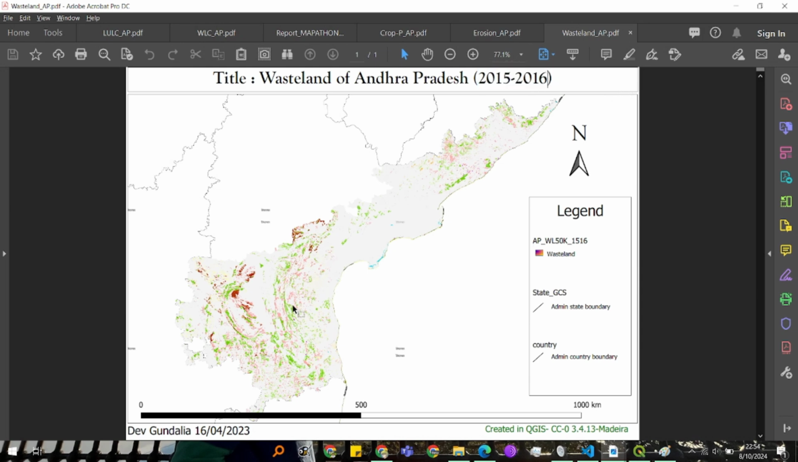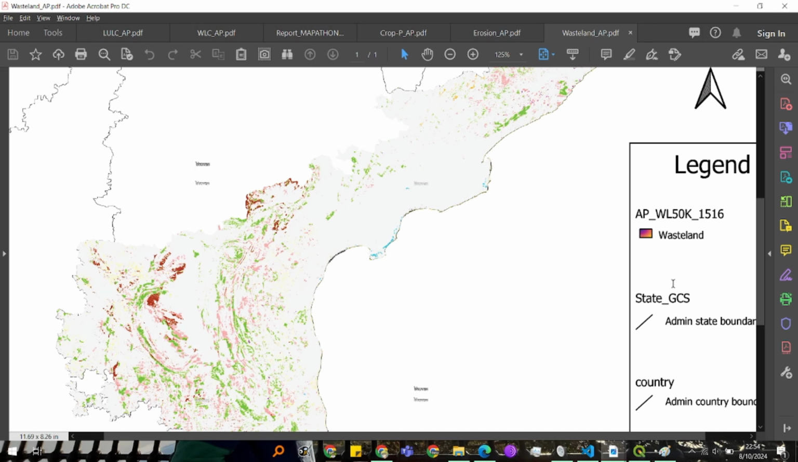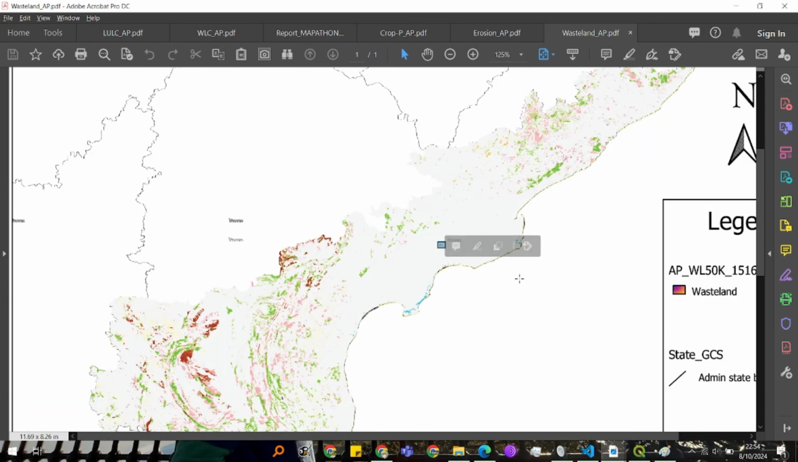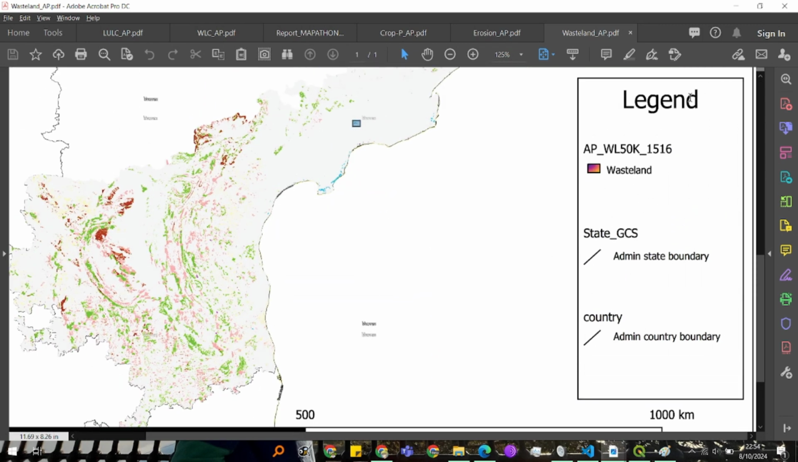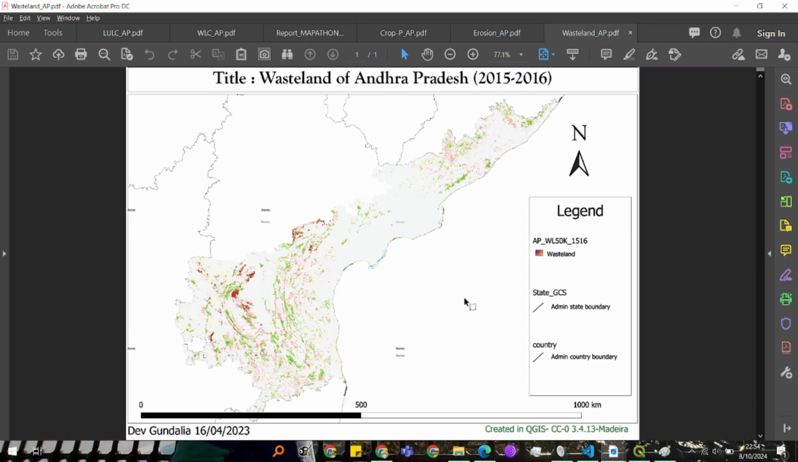As you can see in this WMS link, they have not put a legend for whatever is being displayed. There are a few colors. You can see red, then green, some light blue, pink also, and blue also. But for those colors, they have not put any legend over here, right? So there is no information about this wasteland part of Andhra Pradesh from 2015 to 2016.